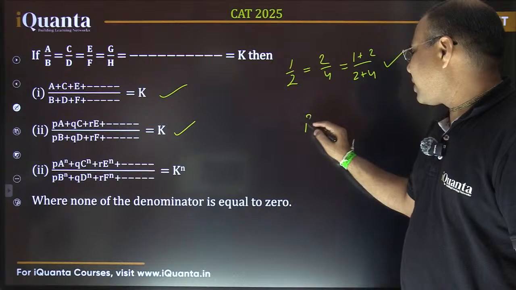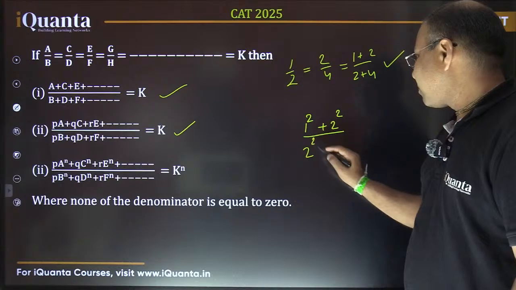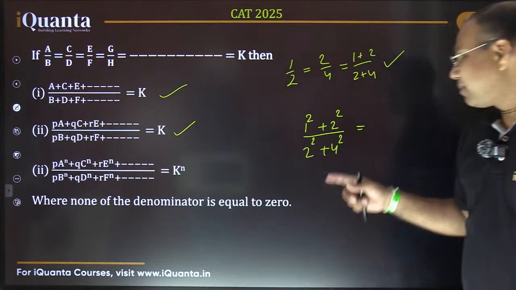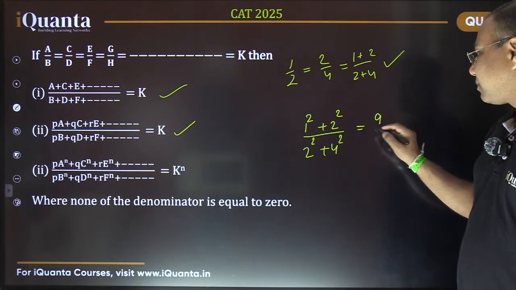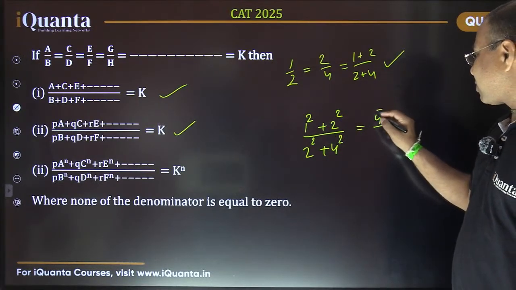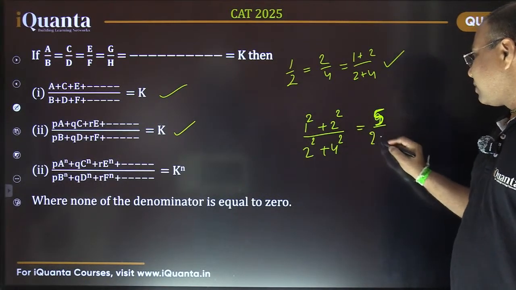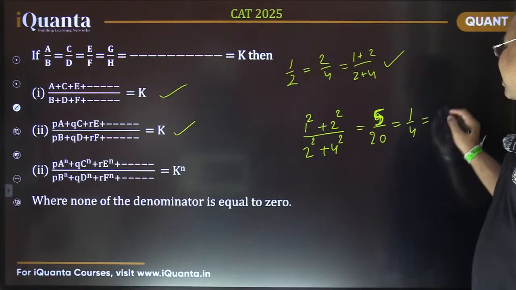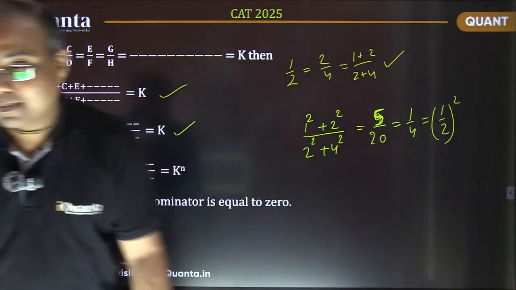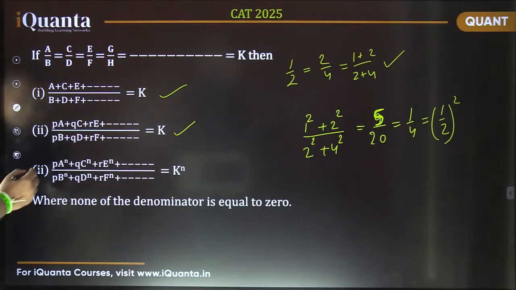So 1 square plus 2 square upon 2 square plus 4 square, right? So how much does it become? Let's check. So 1 plus 4, that is 5, and this is 4 plus 16, that is 20, which is 1 by 4, and which is basically the square of the original ratio 1 by 2 as expected, isn't it? Yes, this is the third one with the example here. This is the third part, not the second.